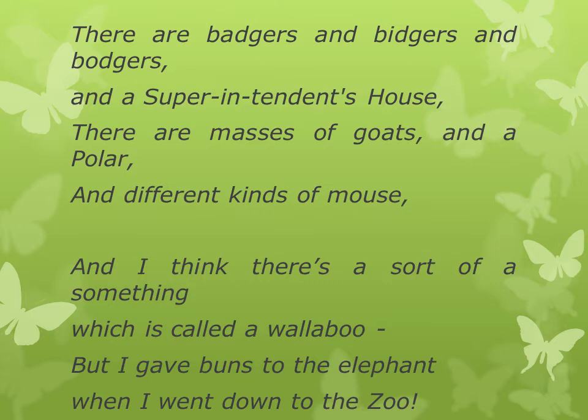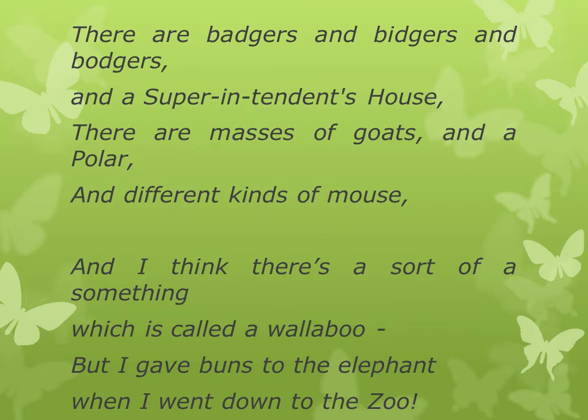Badgers, bidgers, bodgers, these three words sound the same, so the child gets confused. The real animal here is badger, and badger is an animal with black and white lines on its head that lives in holes in the ground and comes out at night. Bidgers is not a word, and bodgers means a person who makes or repairs something clumsily.